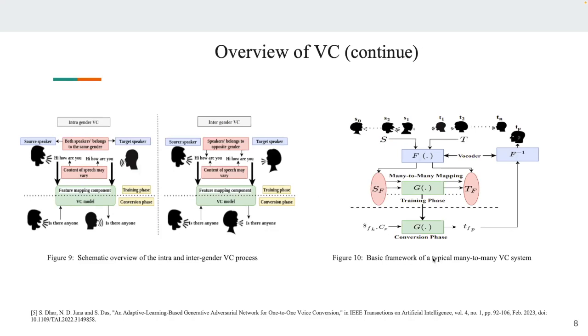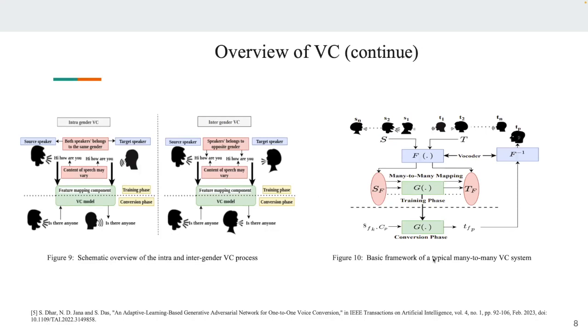Then comes the intragender and intergender. In intragender, the identity is the same, whereas in intergender, it is a cross identity. Another type of voice conversion, which is nowadays widely used, is many-to-many VC, where the mapping goes from multiple source speakers to multiple target speakers. So for one source speaker, we have to train for all the target speakers.